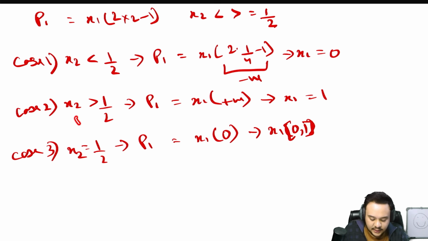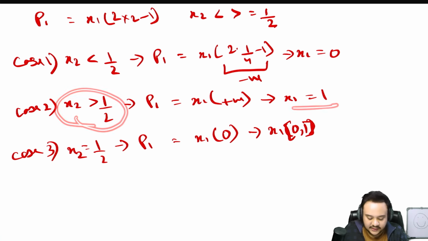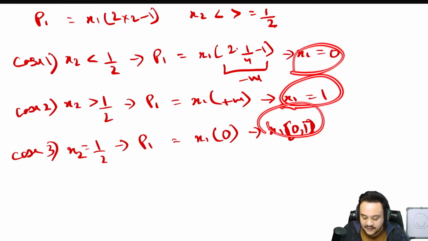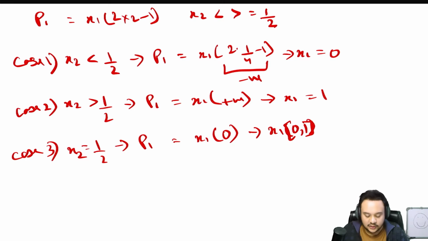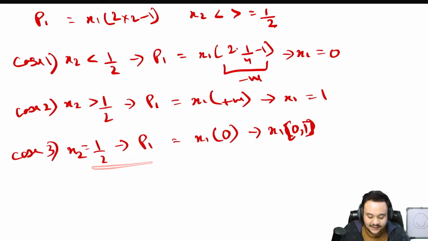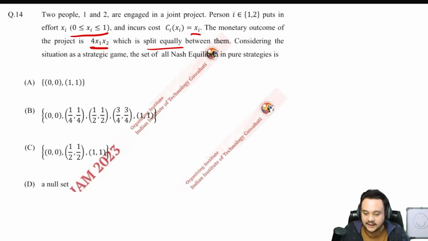Then again, when x1 is 1, then to maximize the value, x2 will also put his value as 1. When you reverse the thing, because both best response functions are symmetrical, whatever value you get for x1, the same you are going to get for x2 as well. So when x2 is equal to half, then x1 can be anything. These are the three cases that you can draw. These are the only three cases.